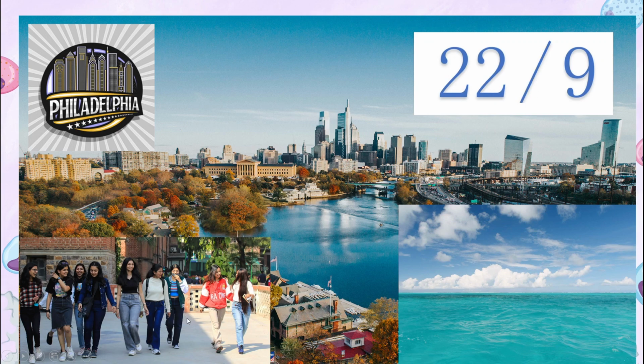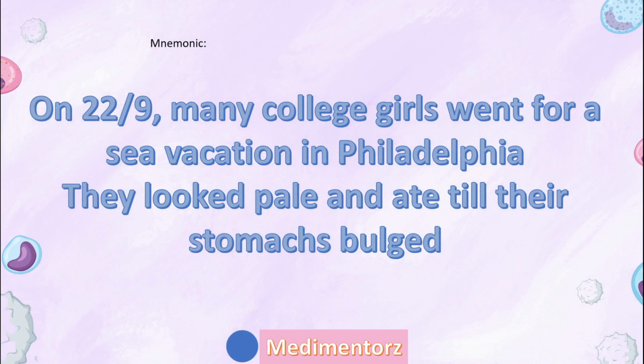College girl appearance, which means different generations, different types of cells, because they are from different generations of the myeloid series. All mature neutrophils will be seen, eosinophilia will be seen, basophilia will be seen, metamyelocytes will be seen, promyelocytes, every single cell of the myeloid generation will be seen, will be increased. Sea. Why did they go for a sea vacation? Sea blue histiocytes. They went to Philadelphia. Also, the 22/9 translocation is called Philadelphia. Philadelphia does not have a C, guys, but for a mnemonic, anything's okay as long as you remember. On 22/9, college girls went for a sea vacation in Philadelphia.